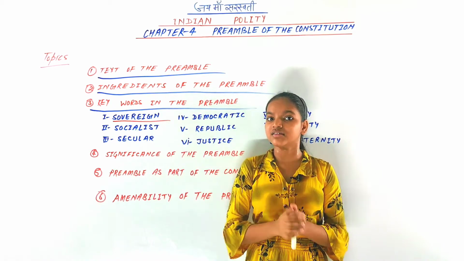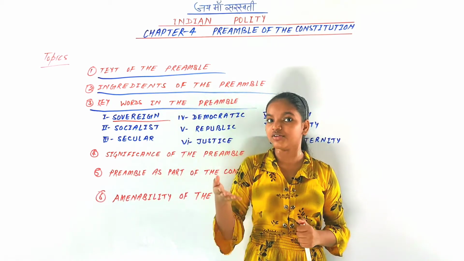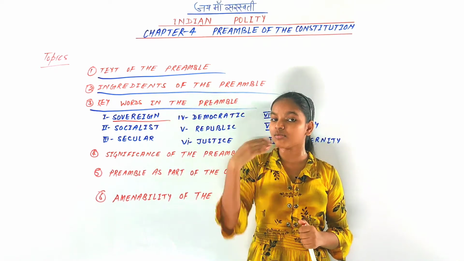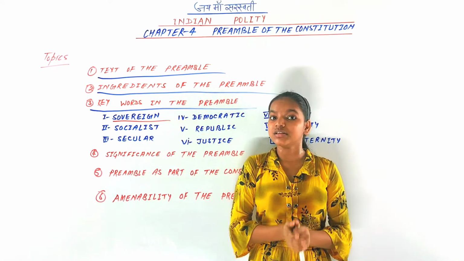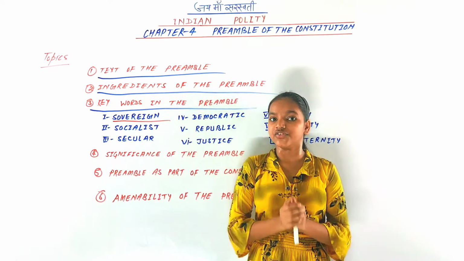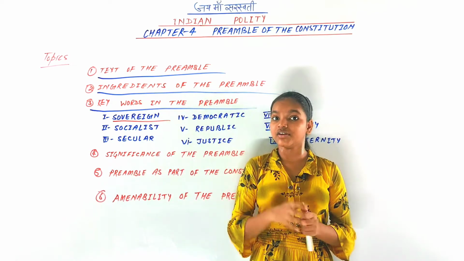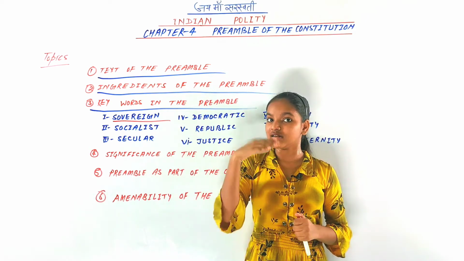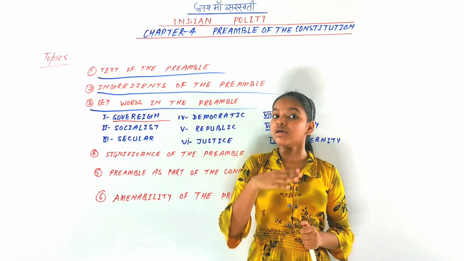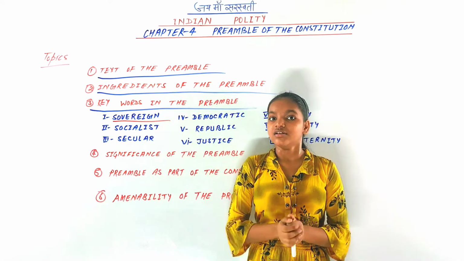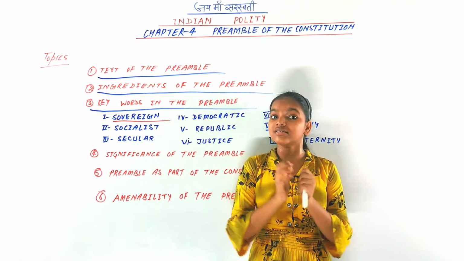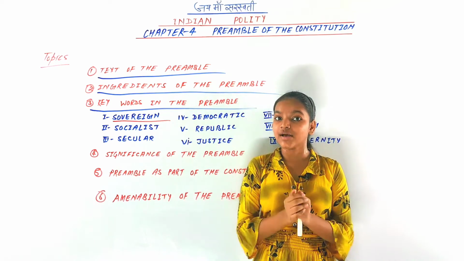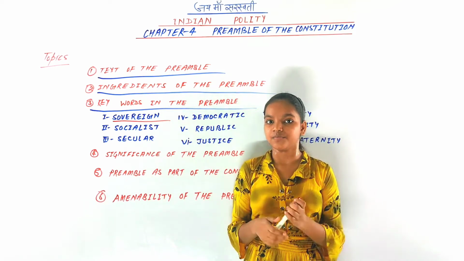Sovereignty doesn't mean that we have not joined the UNO, the United Nations Organization, or the Commonwealth. We have joined the United Nations Organization and the British Commonwealth, but that doesn't mean that we are not a sovereign country. India is a sovereign country. That doesn't affect the sovereignty of India. So that is what is meant by sovereign.